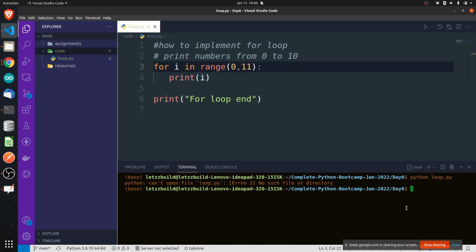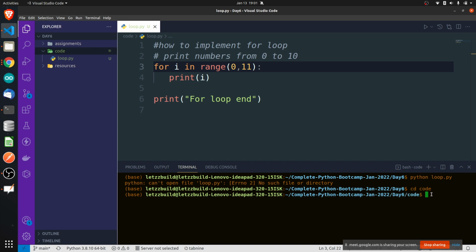How to go from one folder to another folder from the terminal? With the help of the command cd, change directory. cd means change directory to code. Now see here, now I am inside the code folder. The last line indicates which folder you are inside.